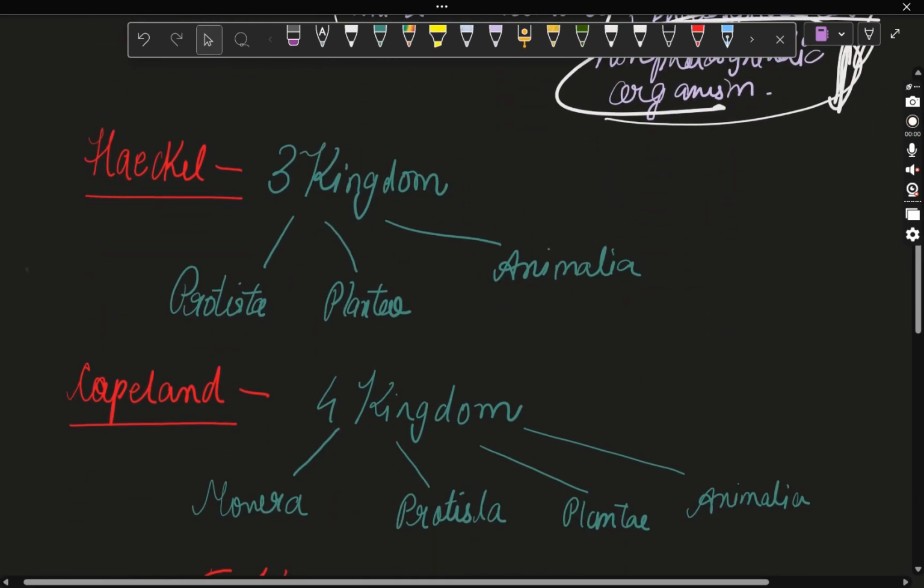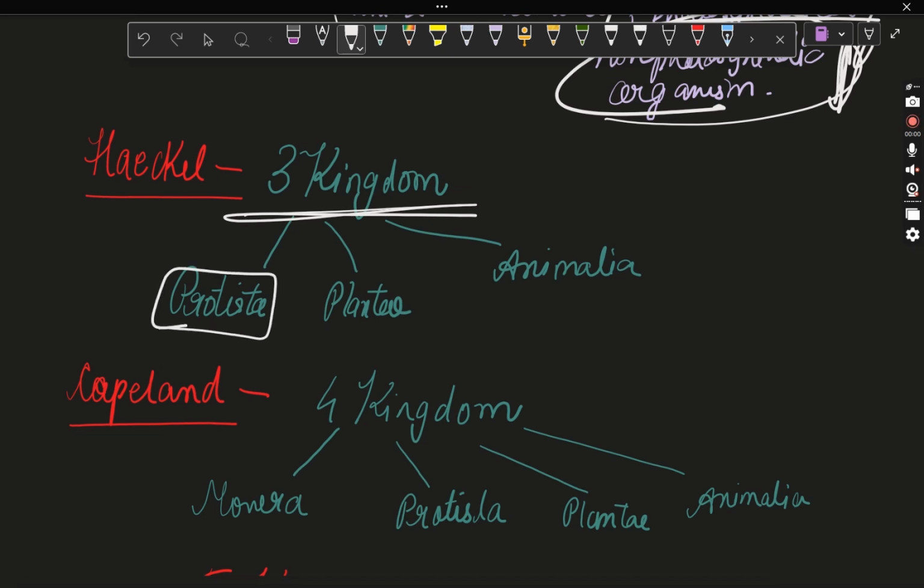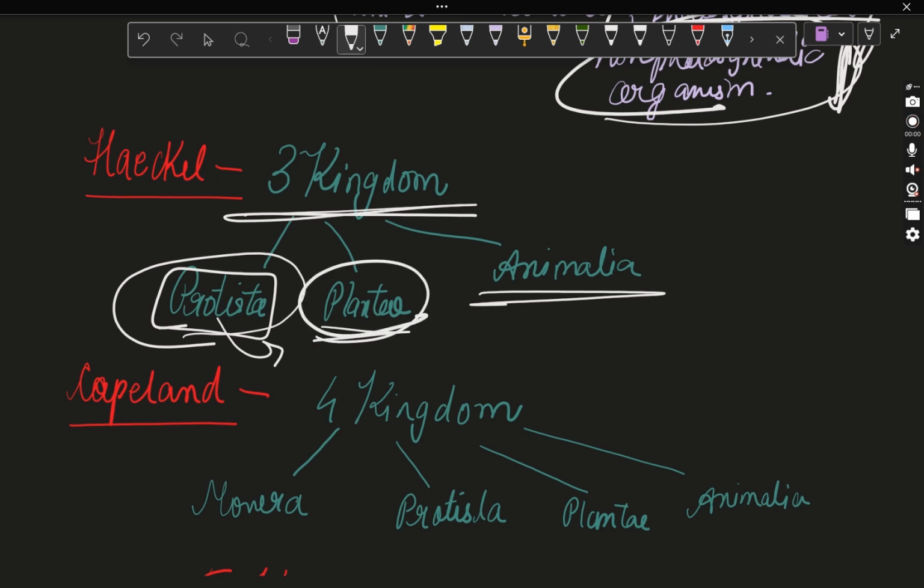Next came the scientist Haeckel. Haeckel did the three kingdom classification. The three kingdom classification includes Protista, Plantae, and Animalia. Here again there was some drawback because Protista is mainly based on eukaryotes, but he also included some of the prokaryotic organisms, and Protista is mainly autotrophic and heterotrophic, but some of the prokaryotic cells are parasitic, meaning they depend on some other organism, so it doesn't differentiate between them. Plantae and Animalia are the same as before.